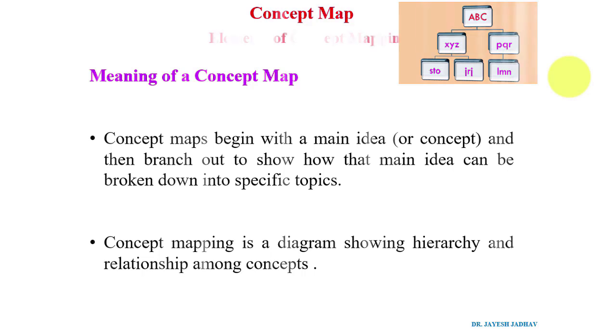Before actually doing an example of concept mapping, let us understand what are the elements or factors which are important for concept mapping. One is nodes. A node is nothing but a geometrical shape which represents a concept.